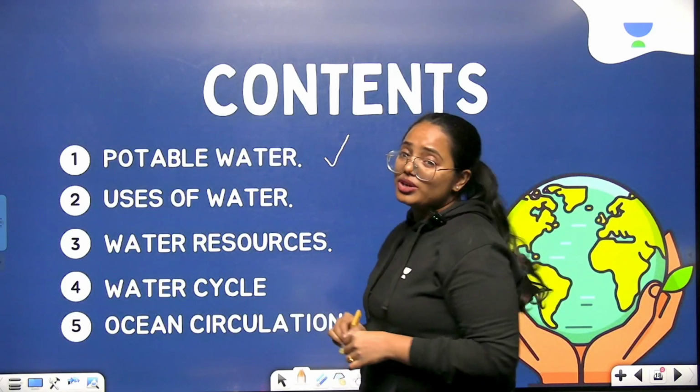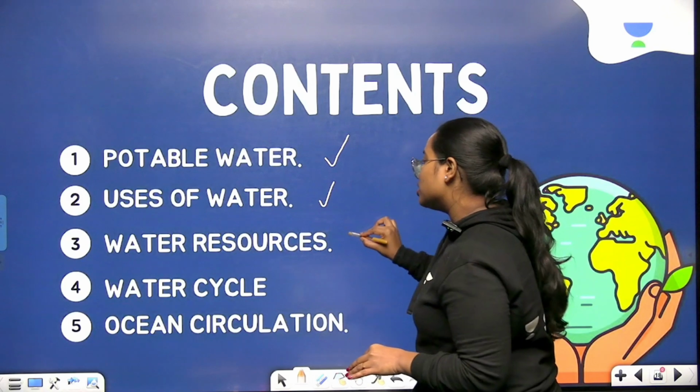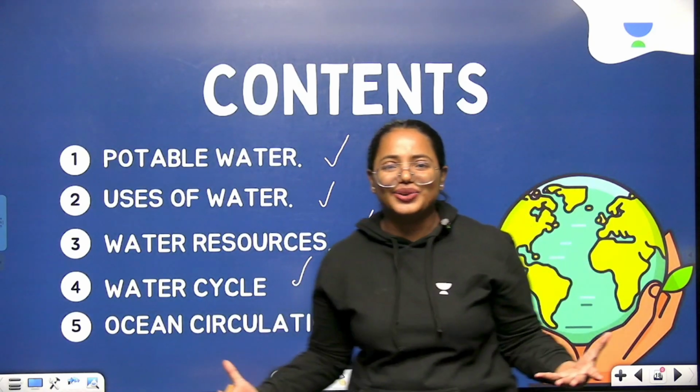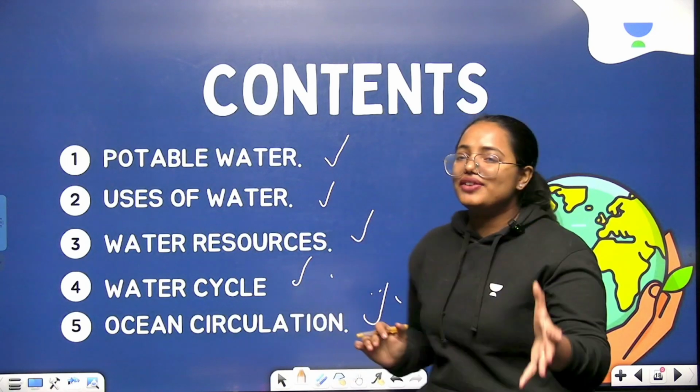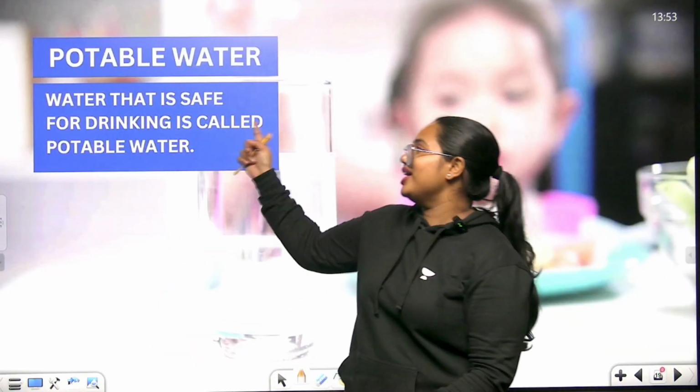So look at it. We are going to start off with the basic definition of potable water, then uses of water, water resources, water cycle, and finally ocean circulation. So these are the topics that we will learn today. So without much ado, let's start with our very first topic.